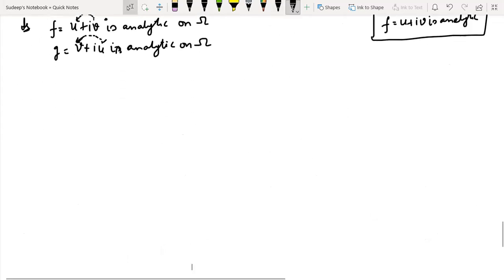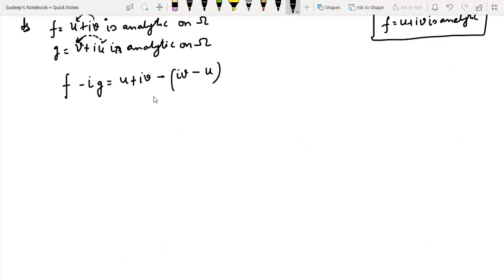Now, further, I can write that f, if I just take minus iota g, so what will happen? f is equal to u plus iota v, minus iota g, it will be iota v minus u. So I'm going to get 2u. So 2u is f minus iota g. And simply if I do f plus iota g, it is simply equal to 2 iota v, right?